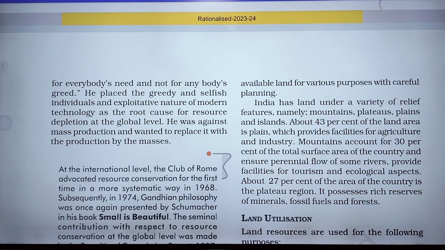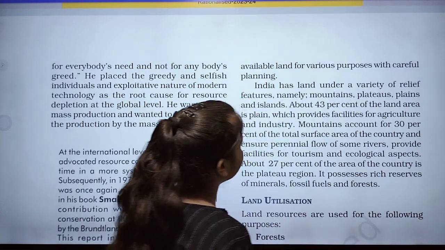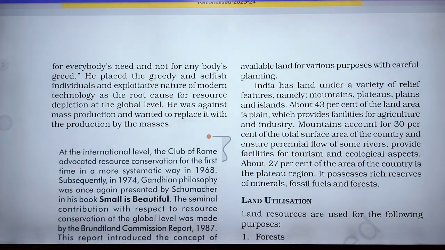Now India has land under a variety of relief features, namely mountains, plateaus, plains and islands.